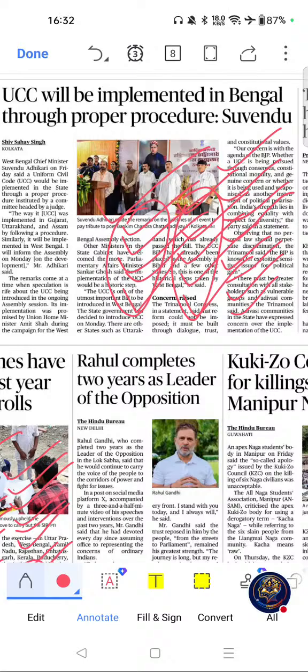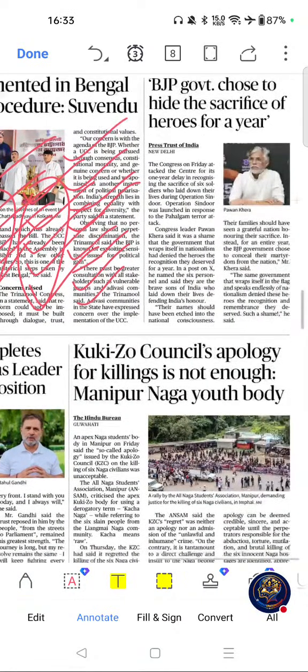Now move on to possible question areas. Article 44, DPSPs and fundamental rights. These are the possible question areas related to this article. Please go through this article once. Move on to the next important article.